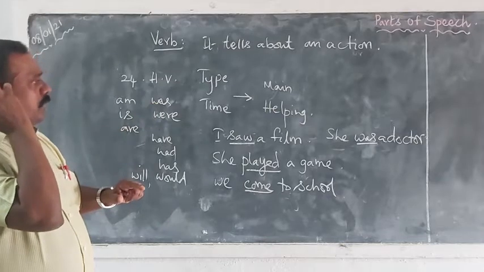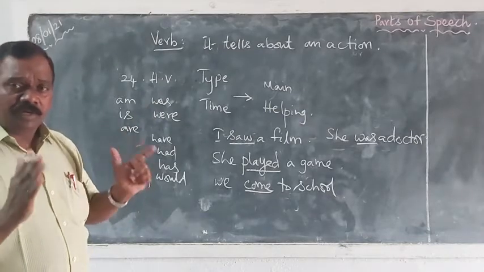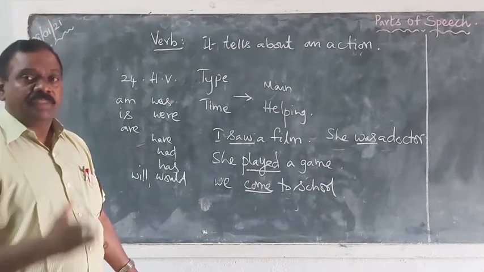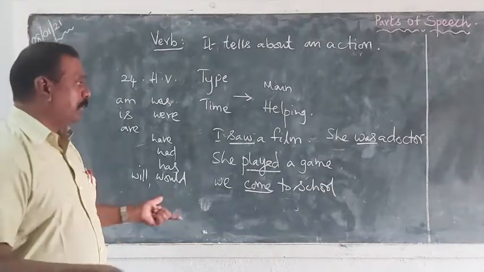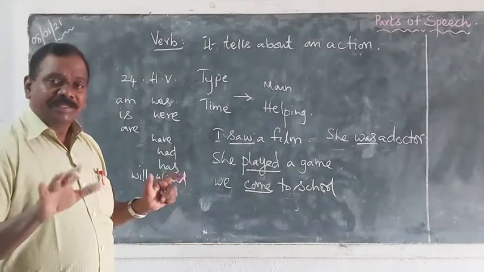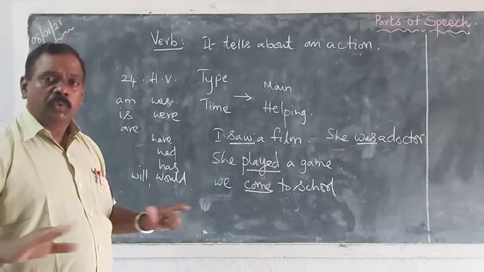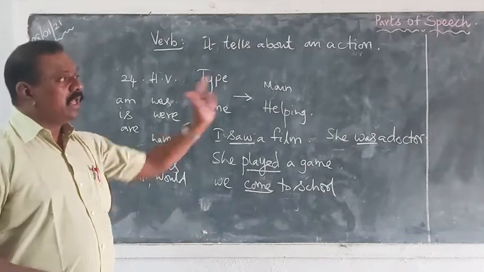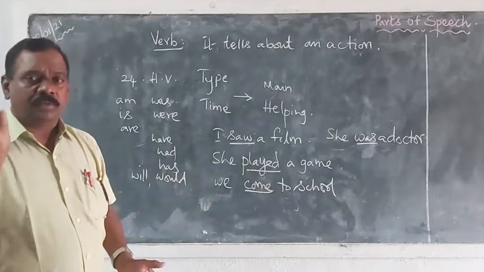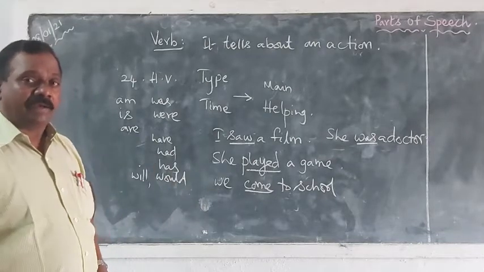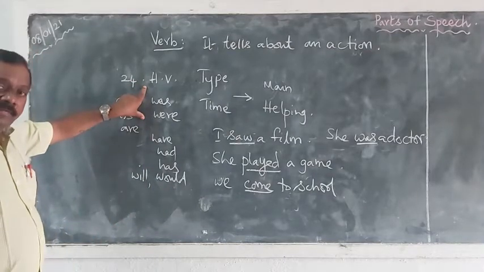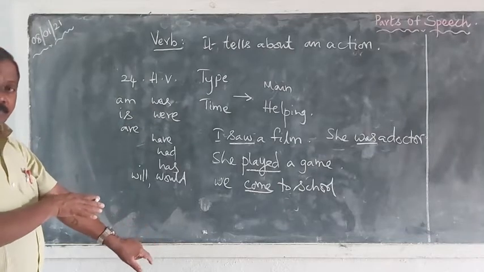Whatever it may be, we can easily identify the verbs in a sentence because they denote some kind of work. For example: give, take, come, go, sit, stand, do, finish, clean, close, open. These are all verbs. So verbs can be easily identified. In addition to them, let us know the 24 helping verbs.